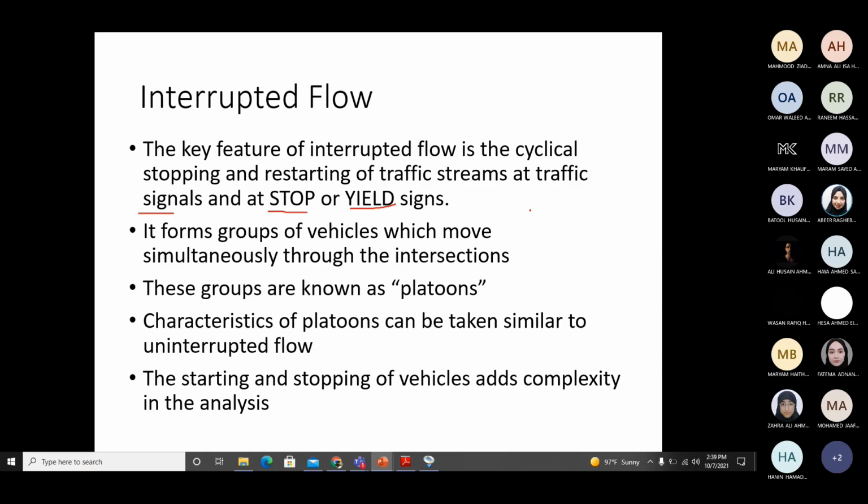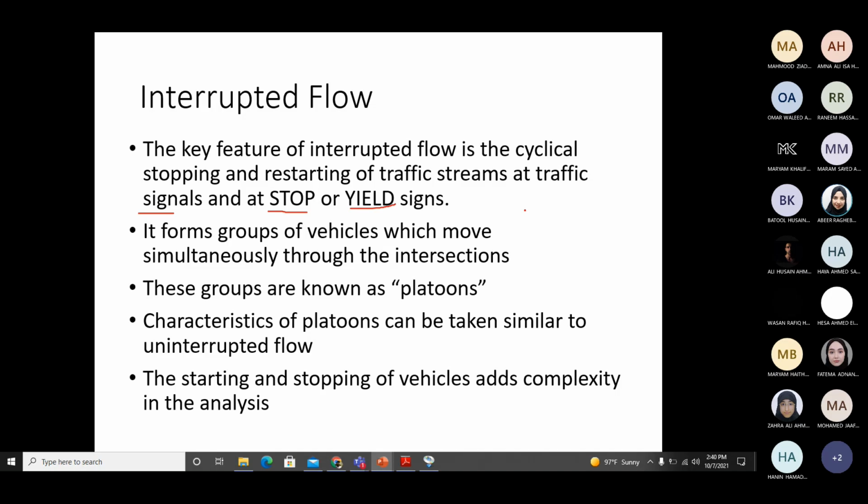Now what happens when vehicles move through the intersections? You came to the intersection, you had to stop because of a signal or stop sign or anything, and then after a few seconds you get your chance to move, and you will not be the only one to move. Other vehicles will move simultaneously with you. For example, when the signal becomes green, it did not become green for you only, it became green for other vehicles as well. Same thing happens on the roundabout or a stop sign as well.